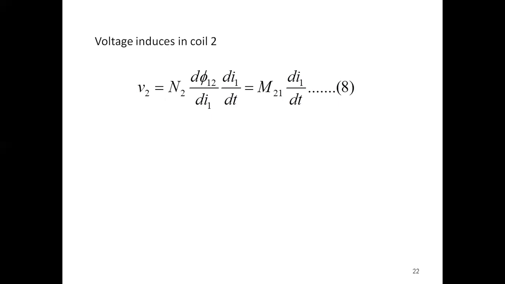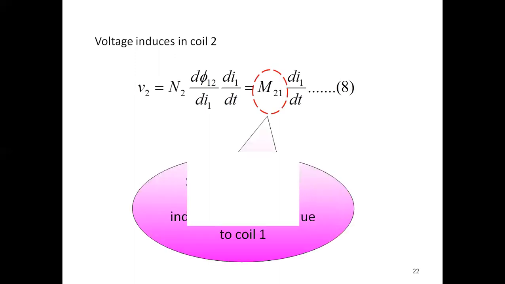The number of turns is from the second coil, but the flux is produced from the first. So it equals M21 into di1 by dt, where M means mutual inductance.